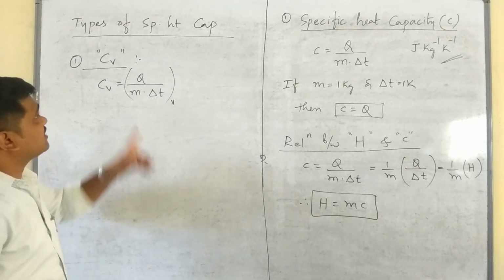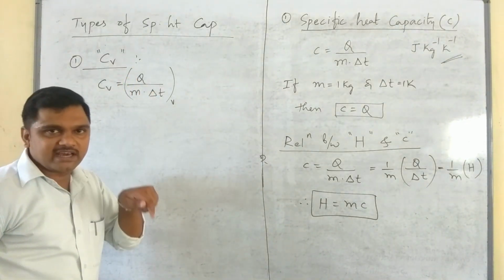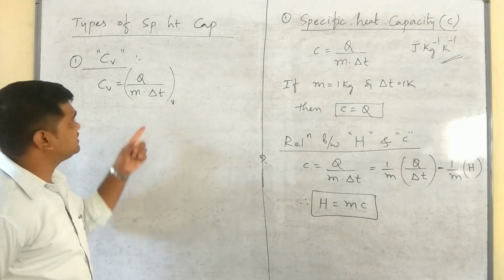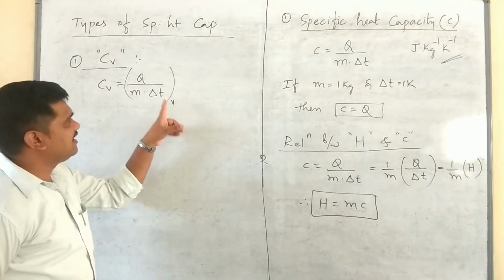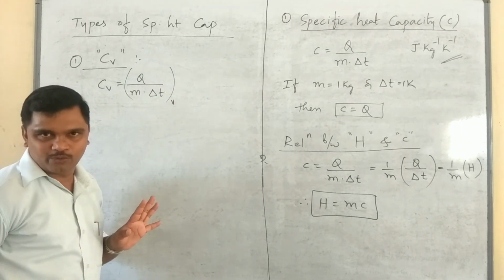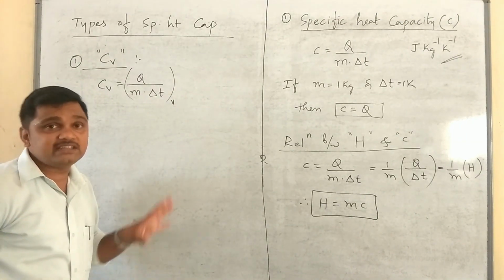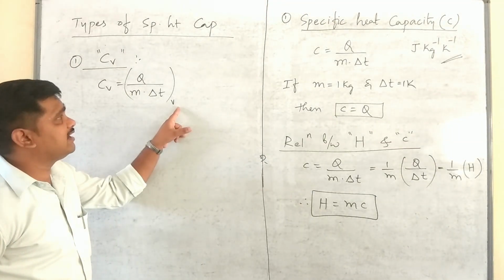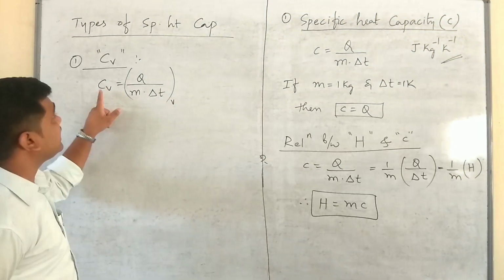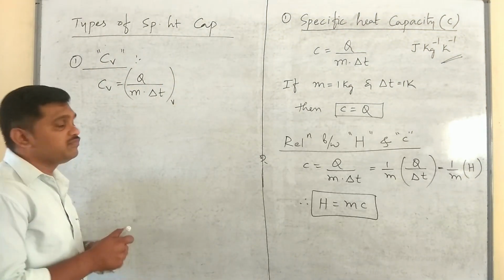It means the amount of heat energy required to raise the temperature of 1 kg of substance by 1 Kelvin at a constant volume is called specific heat capacity at a constant volume.